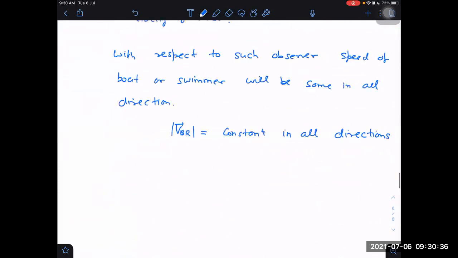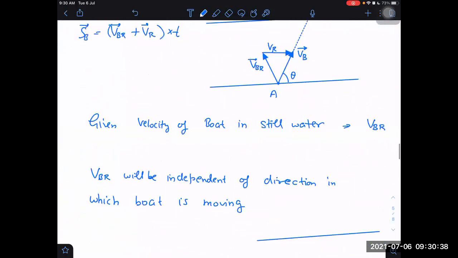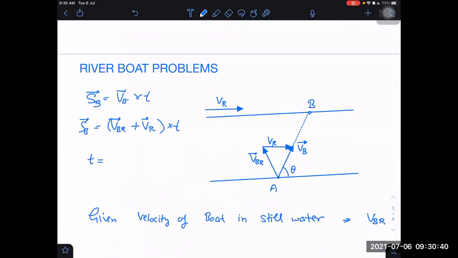And what was the time taken in the last example? In this example, time taken will be equal to AB divided by VBR plus VR mod. We have to find it out. How to find it out?